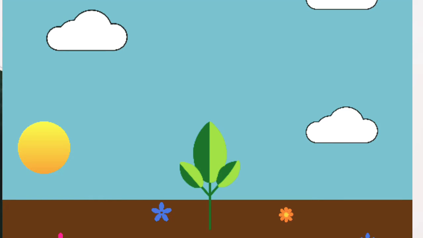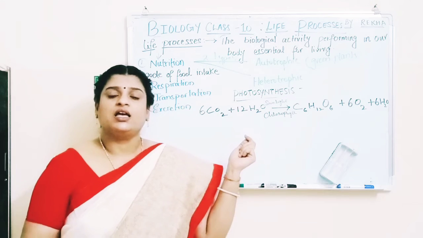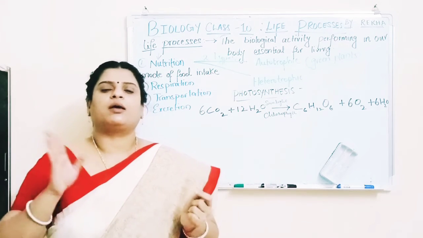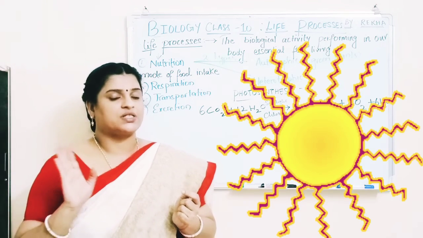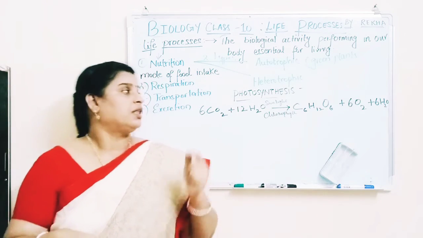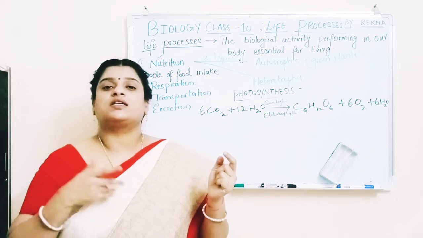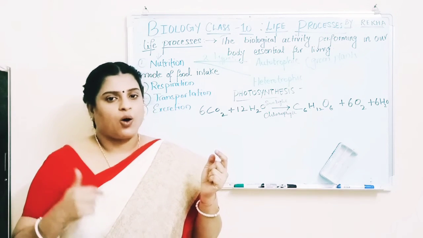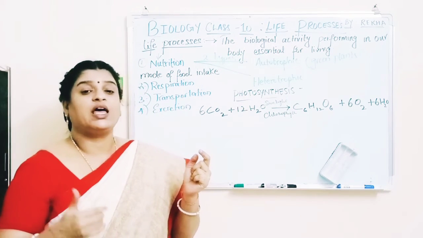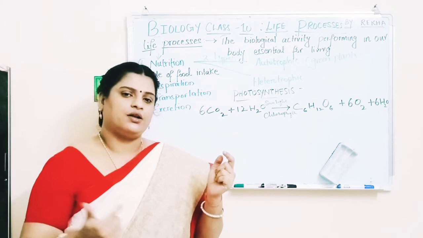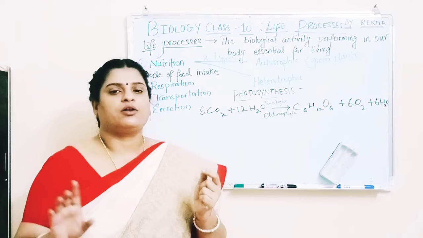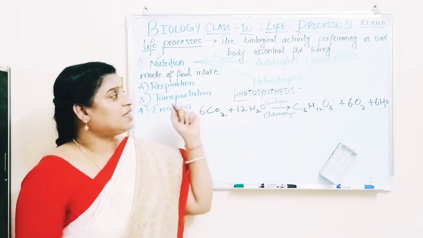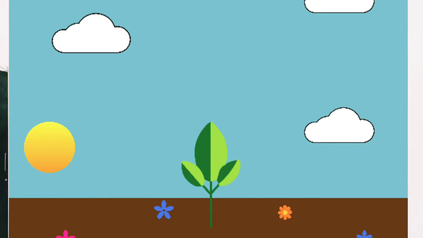The green plants convert simple inorganic chemicals into complex organic chemicals in the presence of sunlight and chlorophyll, with the help of carbon dioxide and water. This phenomenon we call photosynthesis.